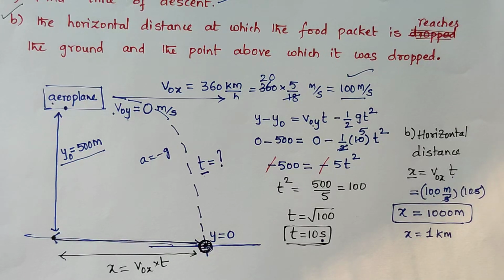So we should not throw the food packet when we are exactly above the head of the victims on the ground. If we do, the food packet will land 1 kilometer away from them, so it is difficult for them to collect it.